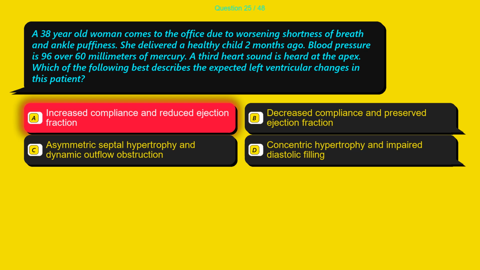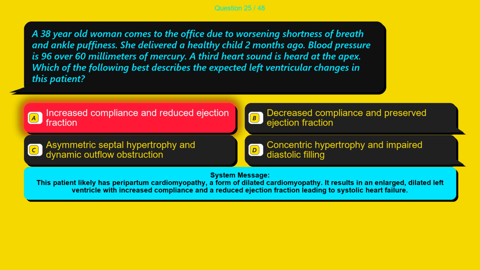The correct answer is option A, increased compliance and reduced ejection fraction. This patient likely has peripartum cardiomyopathy, a form of dilated cardiomyopathy. It results in an enlarged, dilated left ventricle with increased compliance and a reduced ejection fraction leading to systolic heart failure.